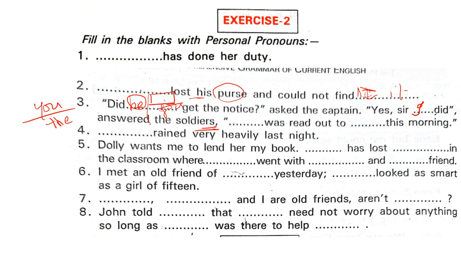Asked the captain. Yes, sir. We did, answered the soldiers. Dash was read out. Okay, it मतलब notice है ना? It was read out to us this morning.